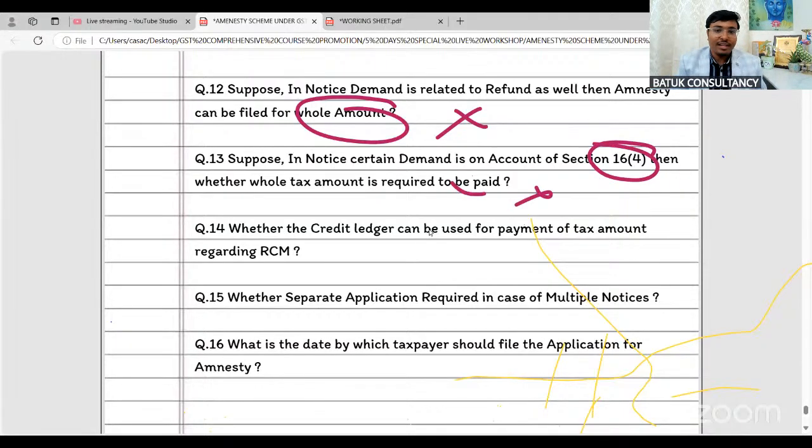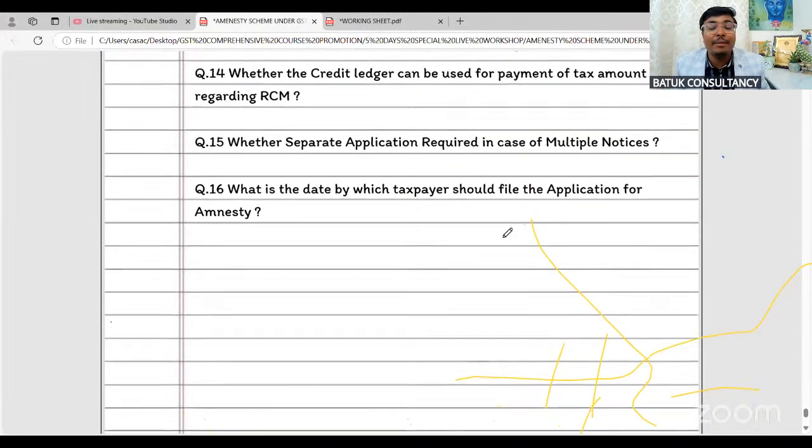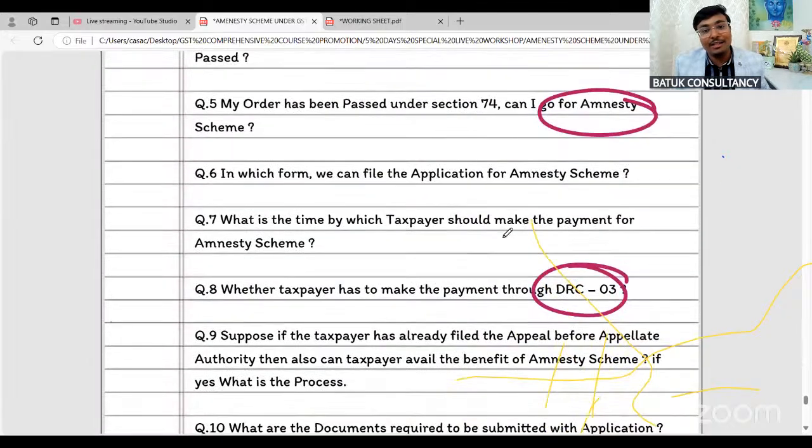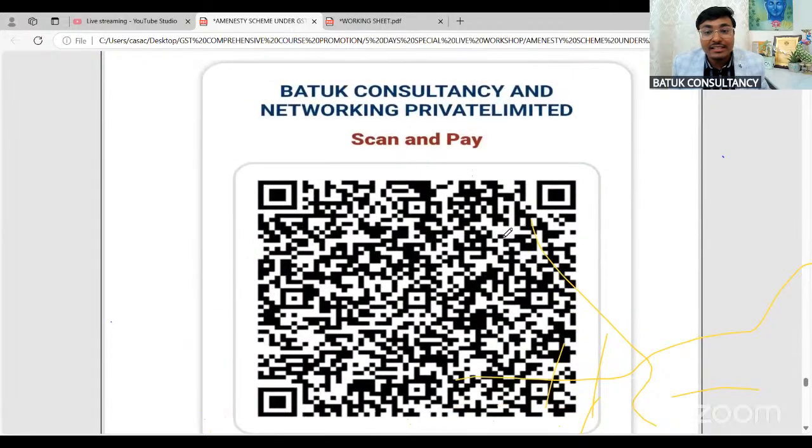No. If it is section 16(4) and you are falling within the timeline of section 16(5), in that case only the other amount is required. Can the credit ledger be used for payment of tax regarding RCM? No, the cash ledger should be used. Is a separate application required in case of multiple notices? Yes. What is the date by which the taxpayer should file the amnesty application? Within 3 months from 31st March 2025.